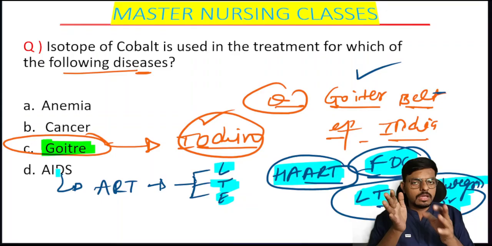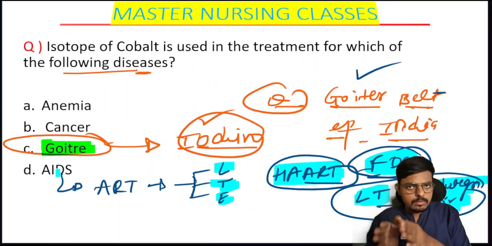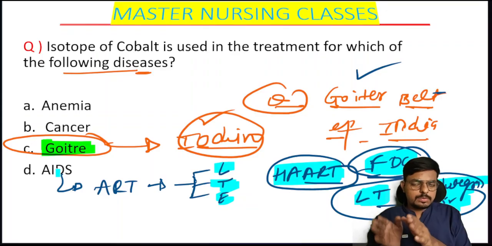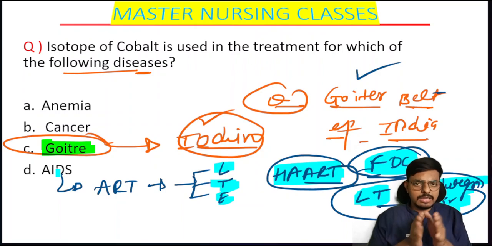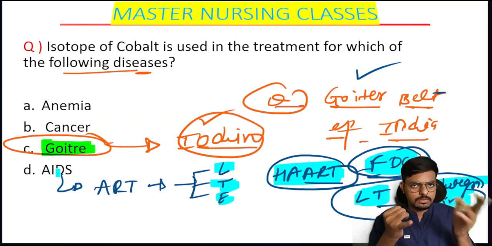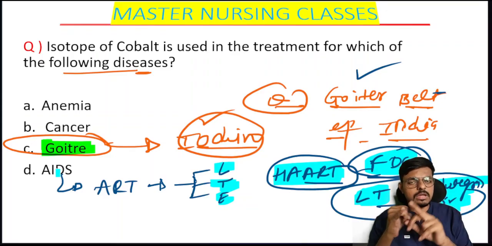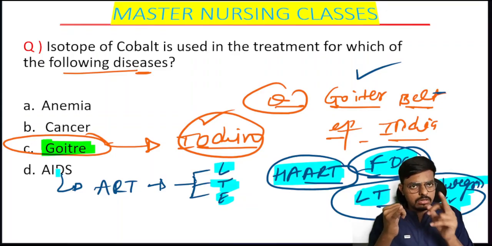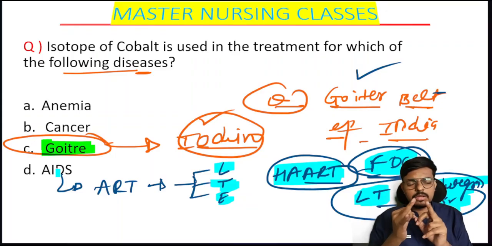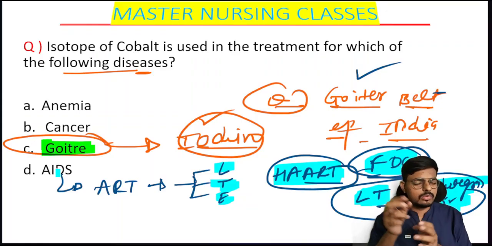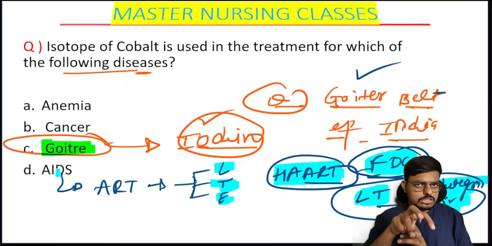If the hemoglobin level is from 7 to 9, in those cases we have parenteral iron supplementation, that is injection FCM, ferric carboxymaltose, and we have injection iron sucrose. So we will give iron sucrose plus injection FCM.